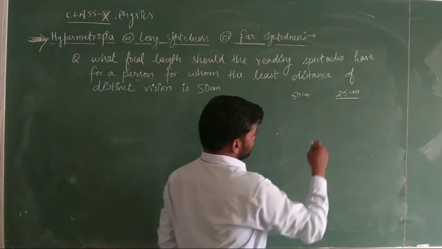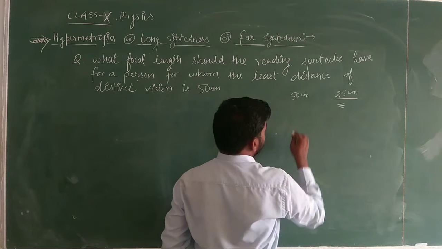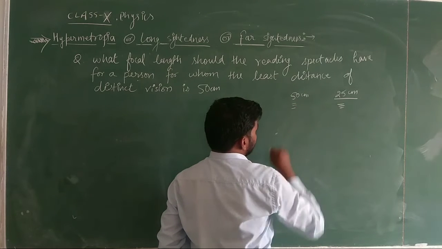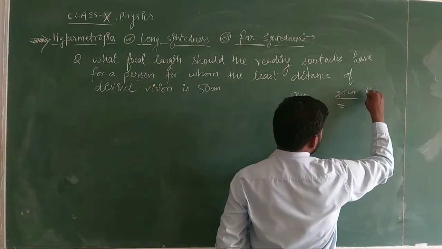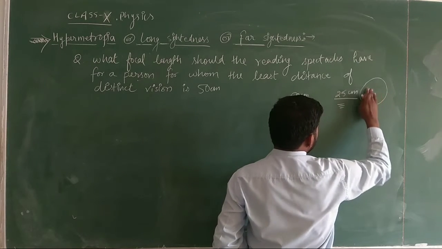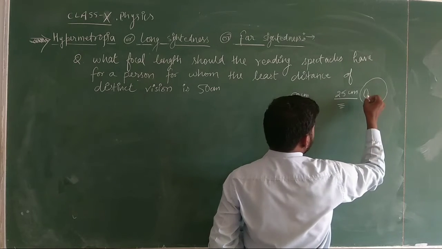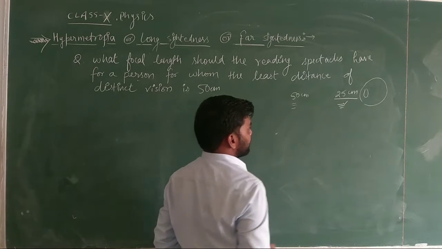Okay, so our object will be at this point, but the image of the object will be here. If here is our eye, for this lens, it will be the near point, and it will be the object distance also.